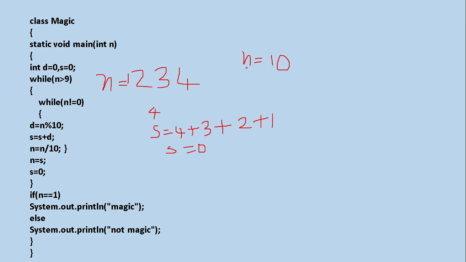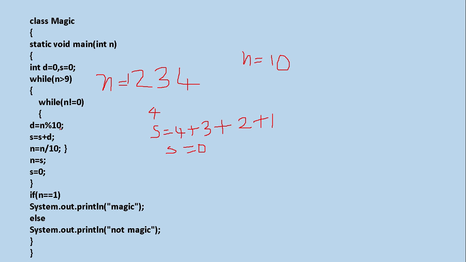n means this 10. d is equal to n modulus 10. That means 0 extracted. s is equal to s plus d. In s 0 is there, 0 plus s means 0 only. n is equal to n divided by 10. That means what you will get? You will get 1. Now checking, 1 not equal to 0? Yes. So d is equal to n modulus 10.